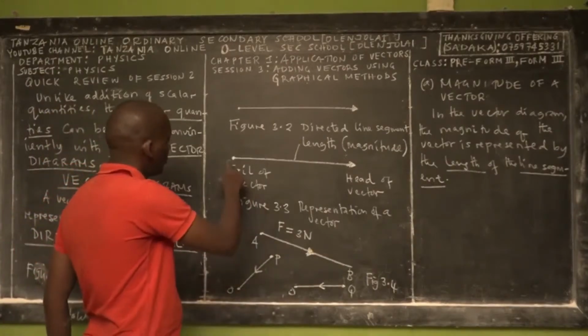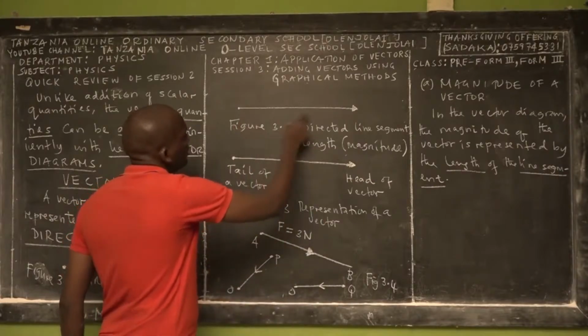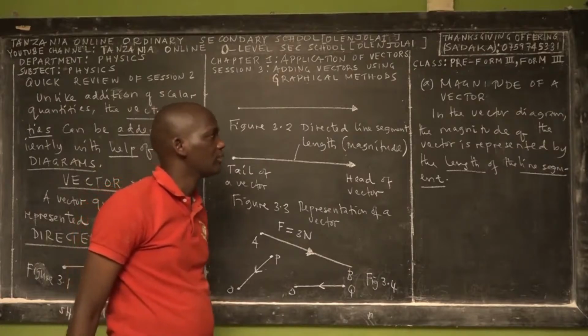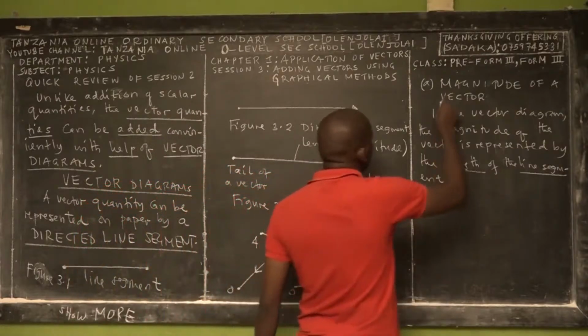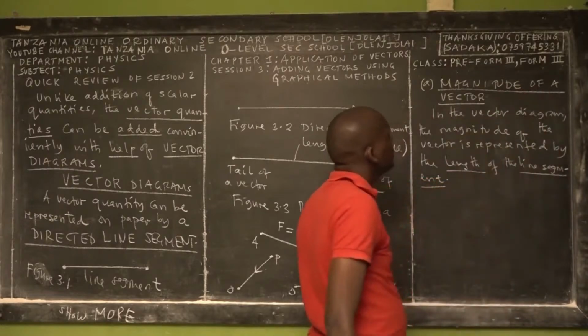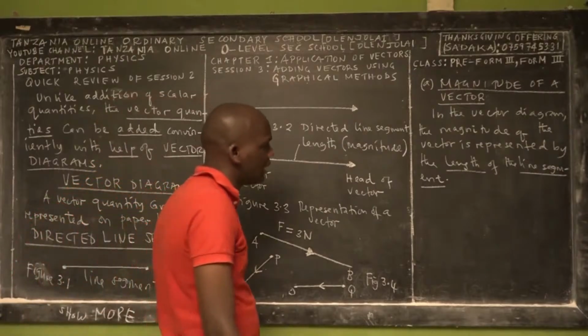So from here to here, this is magnitude. From here to here, this is representing magnitude. So that's what we call the length or magnitude of the vector. Very important, because we say the vector has both magnitude and direction. So we will focus on magnitude. Magnitude is a length.